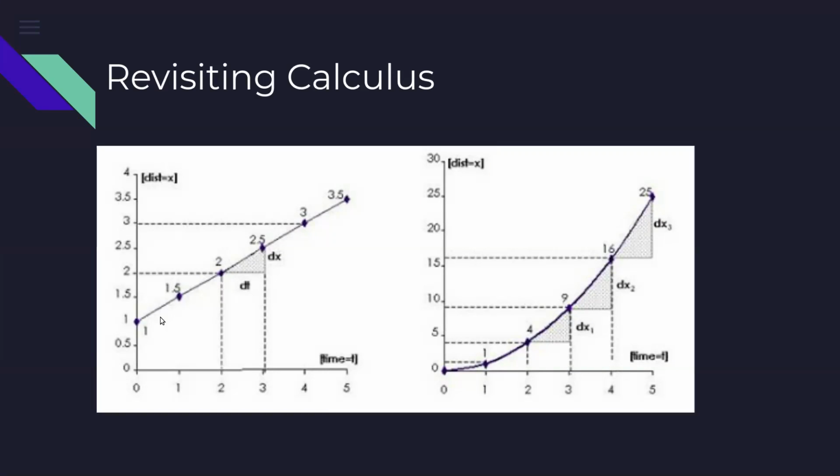If this is the straight line that you are seeing here, as the value moves from 2 to 3, the y value moves from 2 to 2.5. And as you move from 3 to 4, it moves from 2.5 to 3. It means that as the value on the x-axis increases, y is also increasing at the same rate.